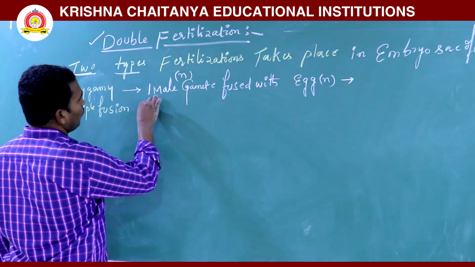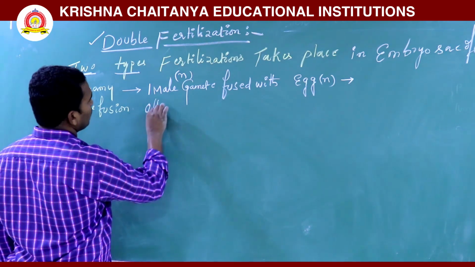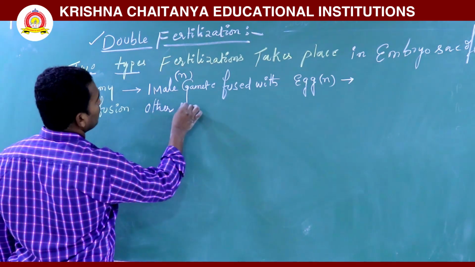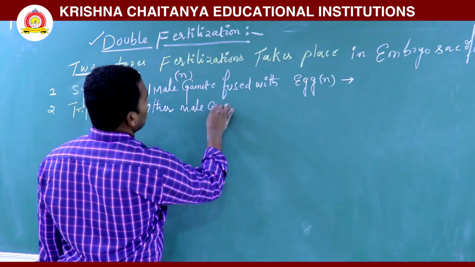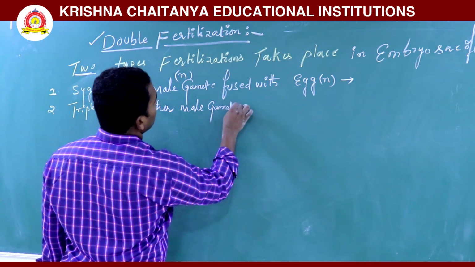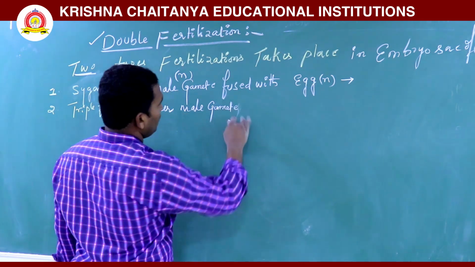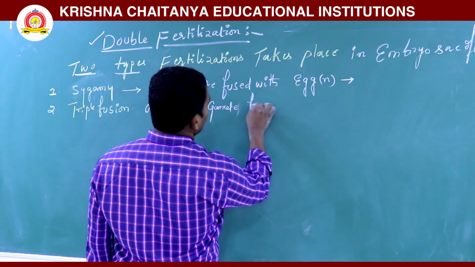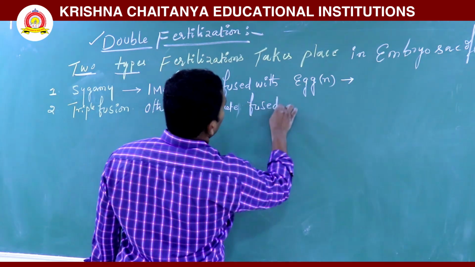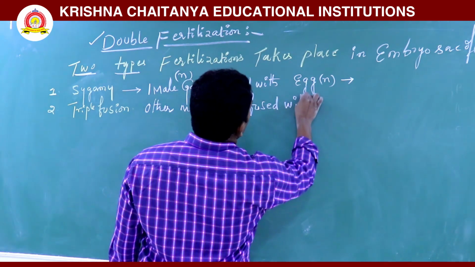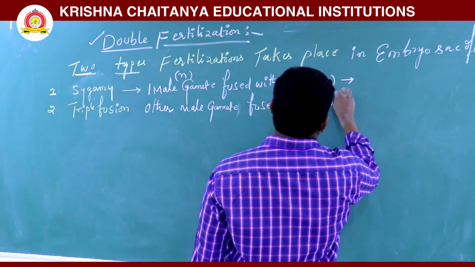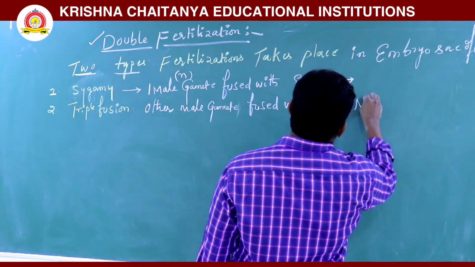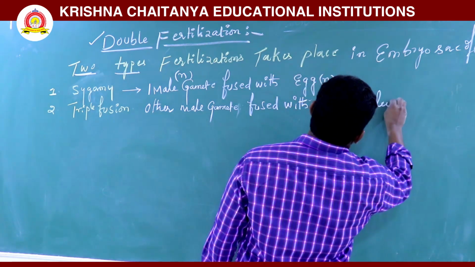Here another male gamete fuses with the polar nuclei.